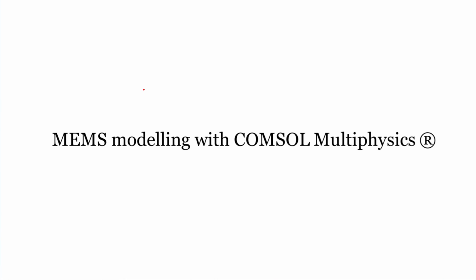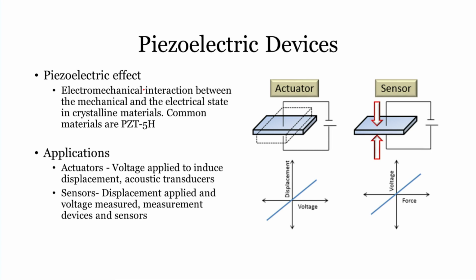So let us go with the different types of MEMS modeling that is possible with COMSOL Multiphysics. The first type that comes in today's agenda is the piezoelectric effect. There are basically two types of devices that we want to model. The first one is the actuator type. That means you want to have some kind of motion or displacement effect. The input that you have is voltage. So in this particular example, if you give a particular voltage, there would be a particular deformation that is going to take place. In another kind of application, it could be a sensor.